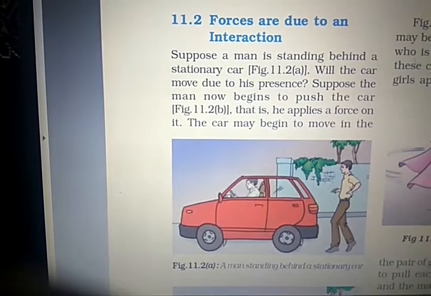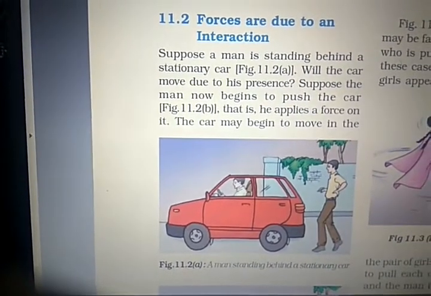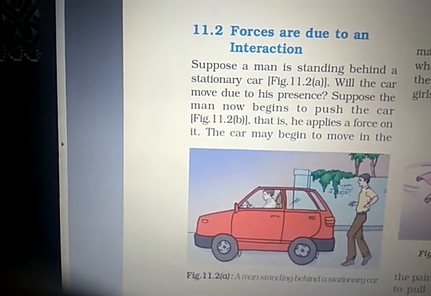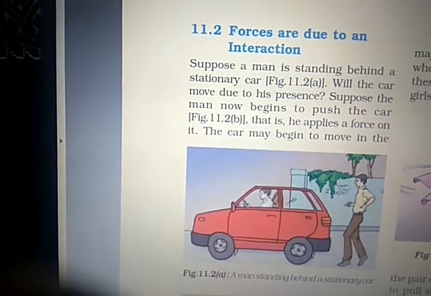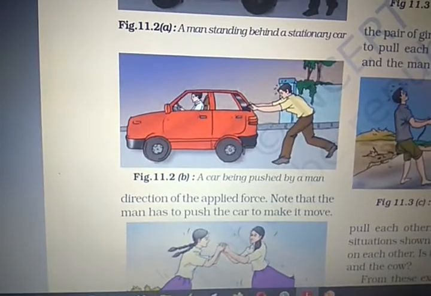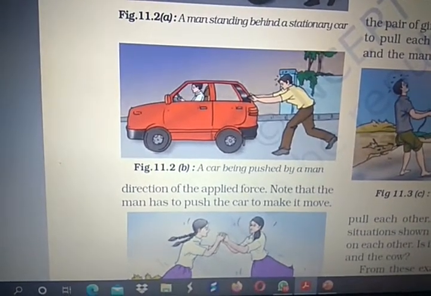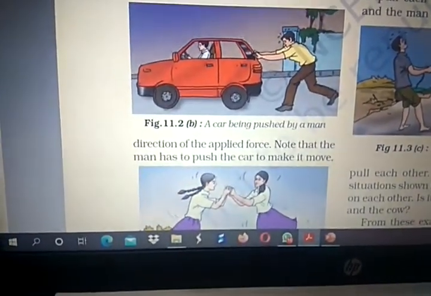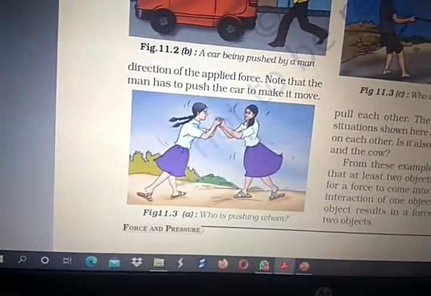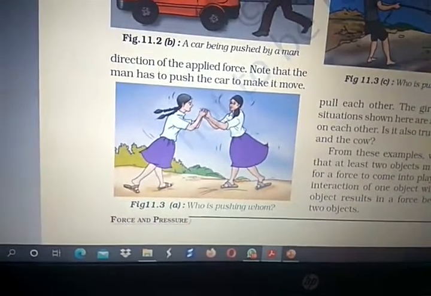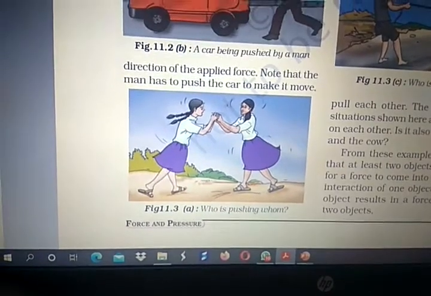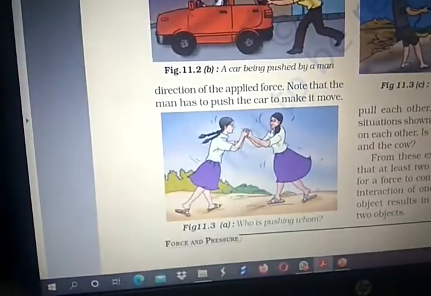So he has to apply force. Means he has to push the car. Then and only then can the car move. You see in 11.2b, the person just pushed the car. Now you see another example. Two girls are pushing one another. The first girl pushes the other one and the other one pushes the first one. Who is pushing whom? Can you identify?